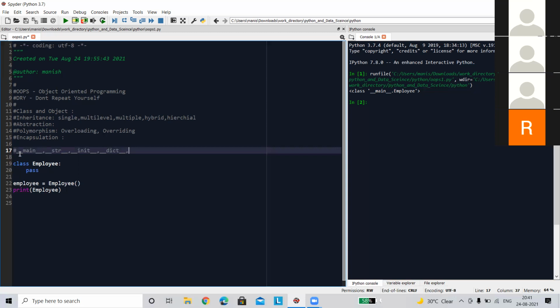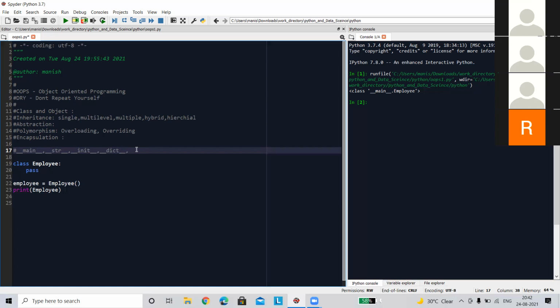Remember this. A constructor is a special kind of method that is used to create the object in a class. But in Python, there is no formatted constructor, or no defined constructor like we use in other languages. What is the drawback of the Python constructor compared to the other constructors?